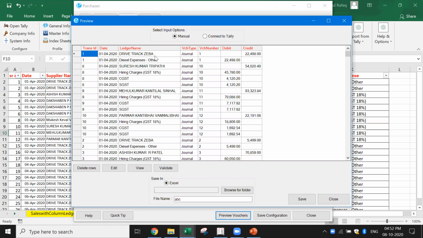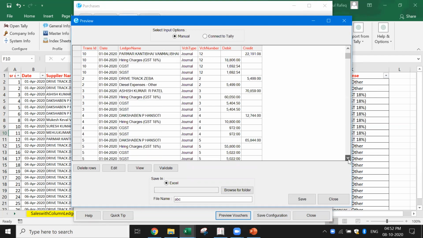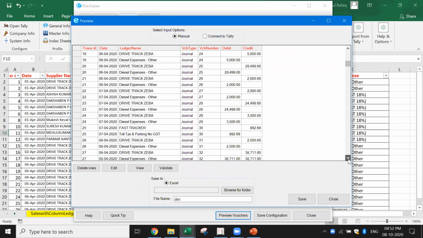In Tally, if it has to come, it has to come in this way. The credit will come first, debit will come second. So I've got all these transactions. Now see, individually, based on the specific ledger names available in each of the rows, these transactions have been created. So this is how you can import all these transactions.